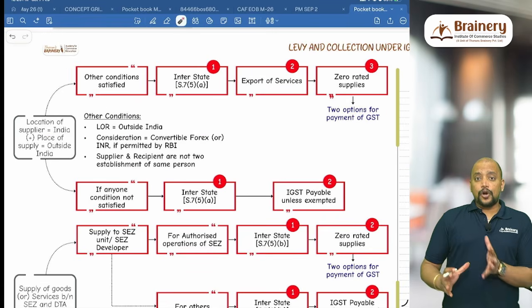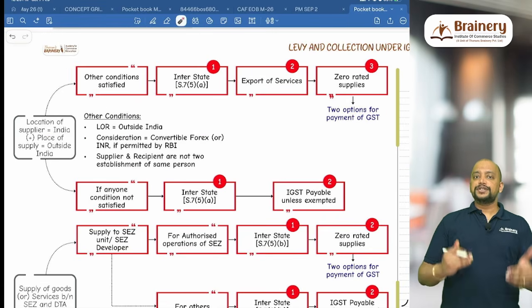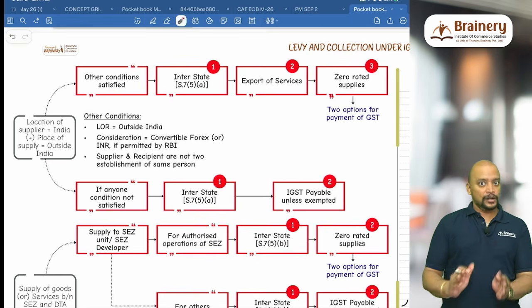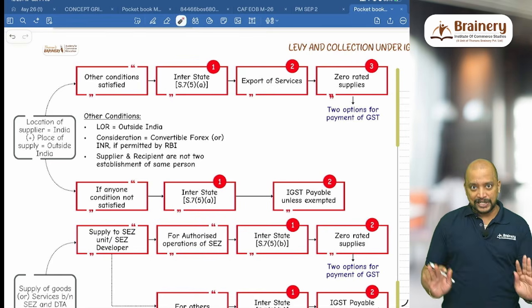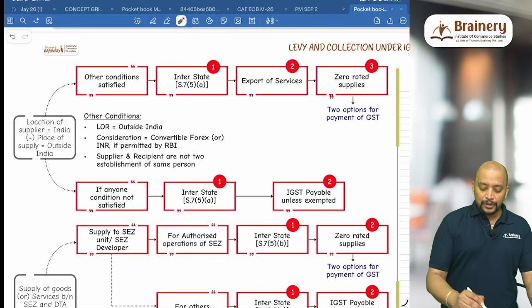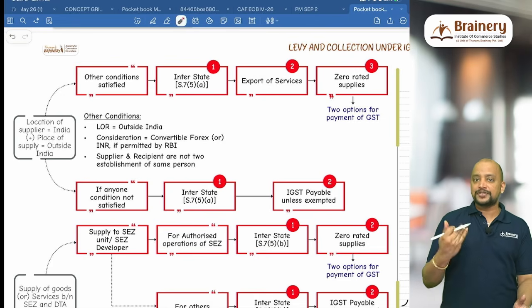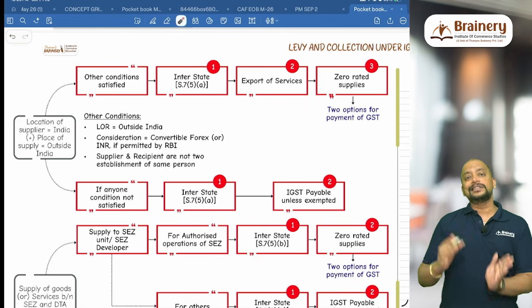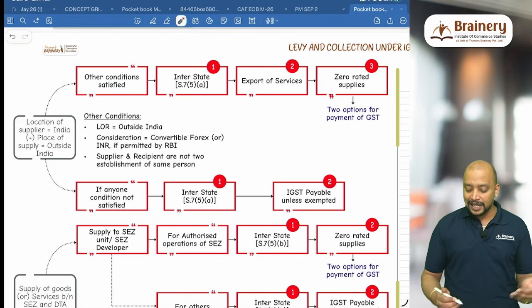So look into this. This is a comprehensive chart which will connect what is zero rated supply, what is deemed interstate supply, how we need to interpret, etc. and all. So first you need to see the transaction. When you see the transaction, see the location of the supplier and the place of supply. If the location of supplier is in India and the place of supply is outside India, then move on to the next. Whether all other three conditions are satisfied. What are the other three conditions?